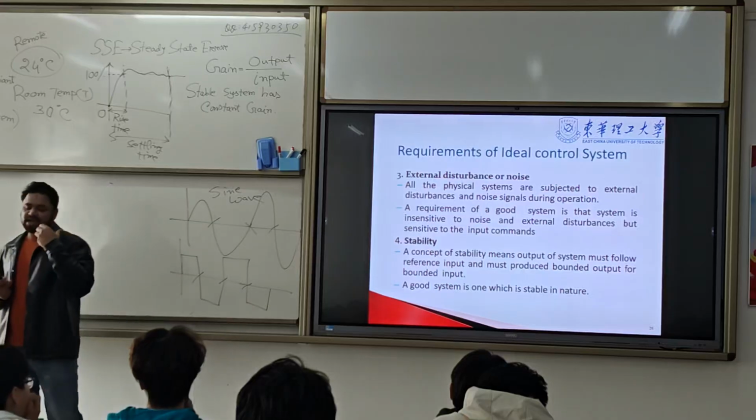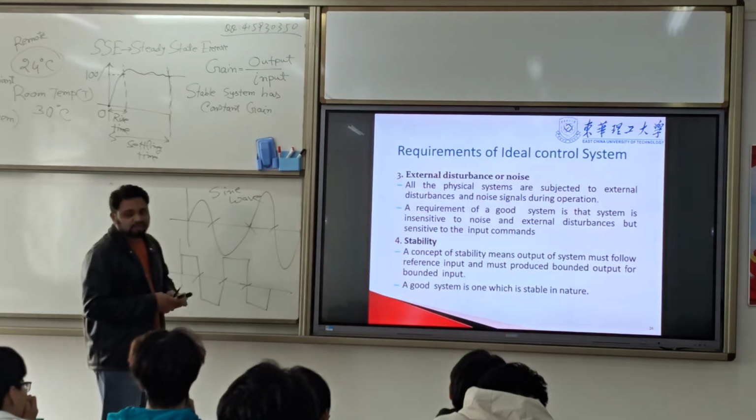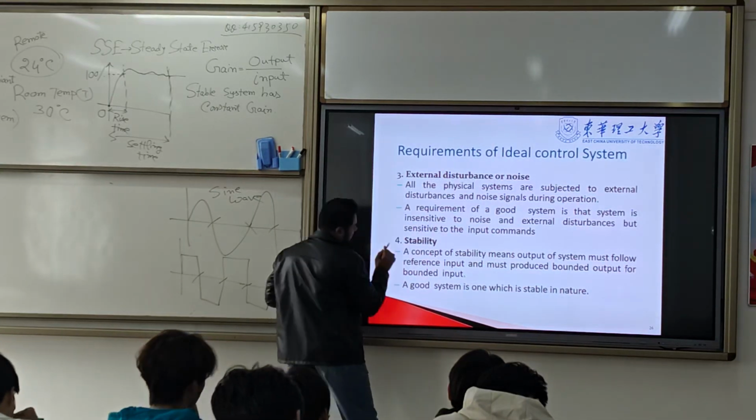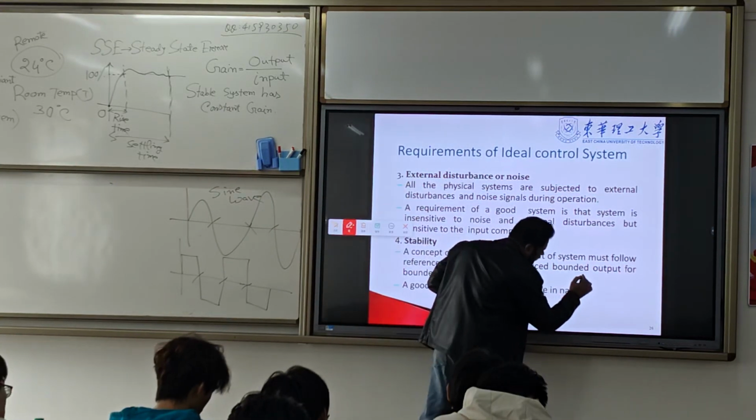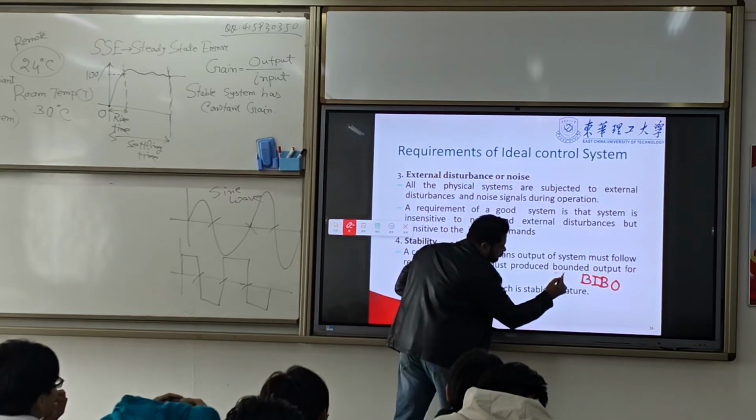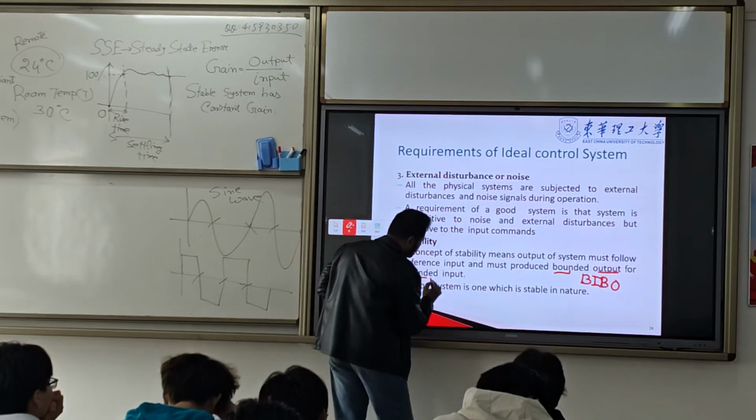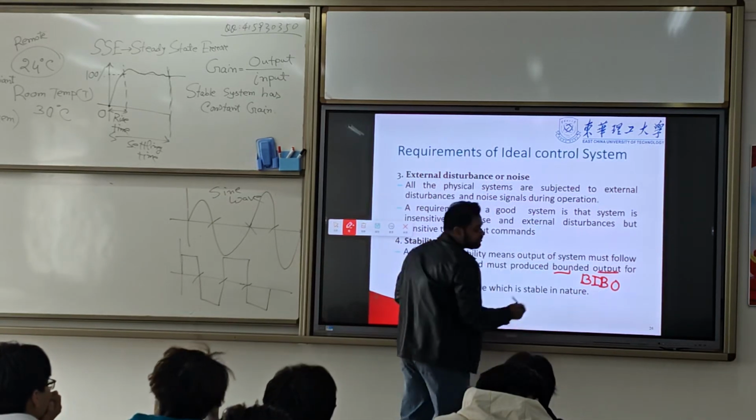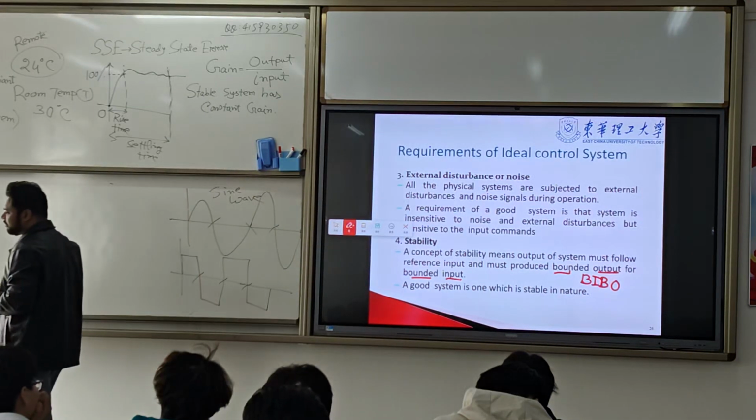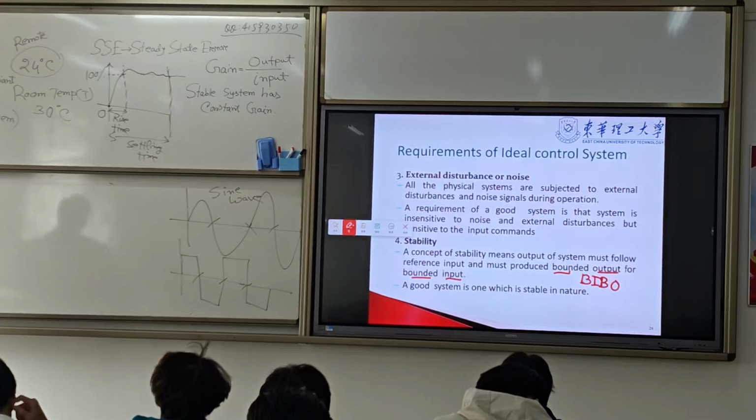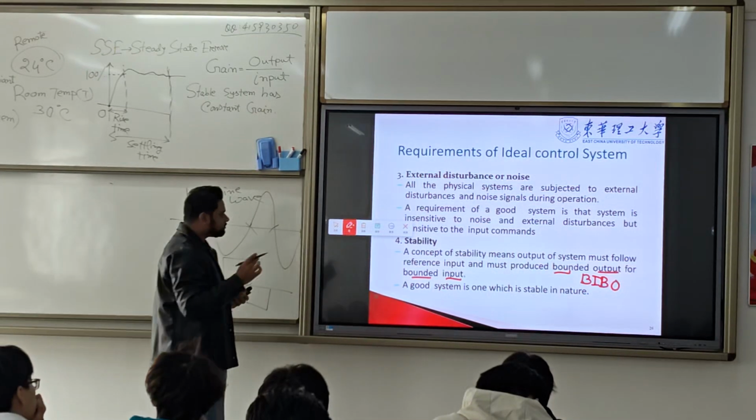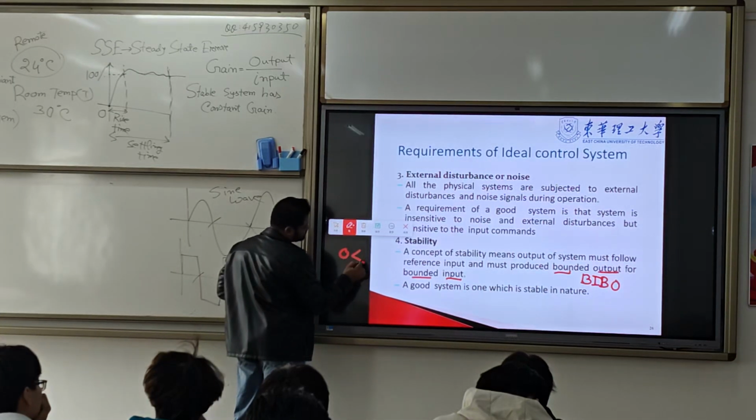Stability: it has to be a highly stable system. Now, what does a highly stable system mean? It must provide a bounded output for bounded input. Bounded input, bounded output. The bounded output, we shortly call it BO stability. What is that? BO stability.